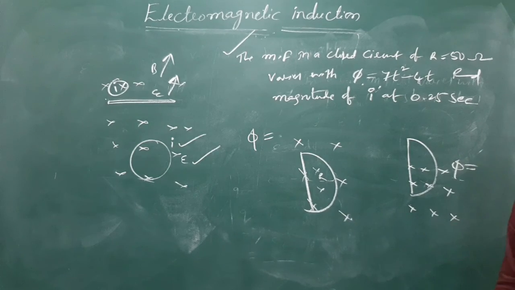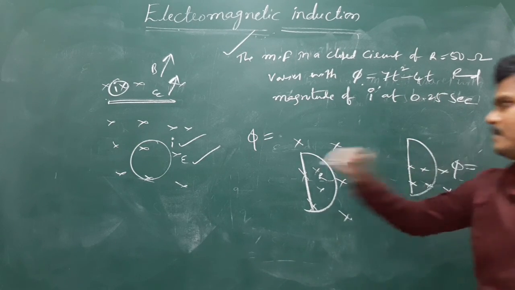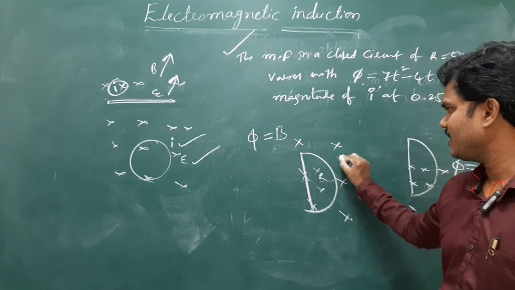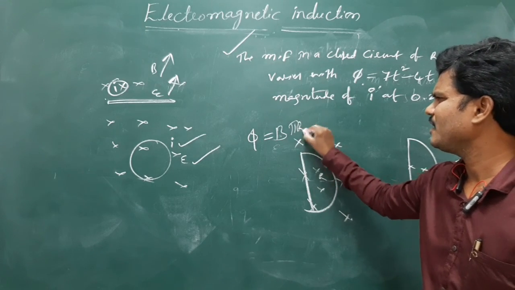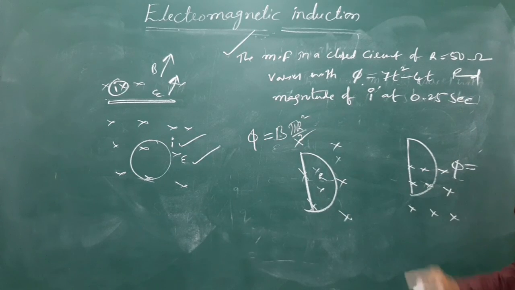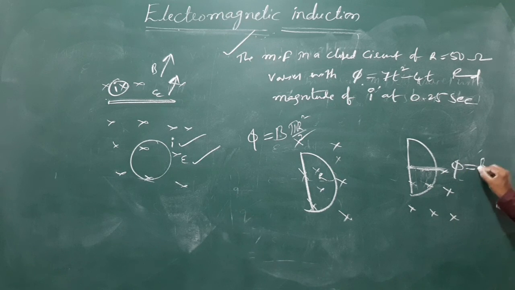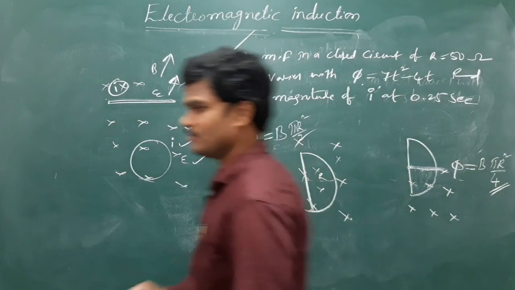So how much is the flux here? Flux is BA. How much is A? Pi r square by 2. Here only this space is occupied. Only in this space is the magnetic field there. So B times pi r square by 2, by 2. So how much is it? Pi r square by 4.